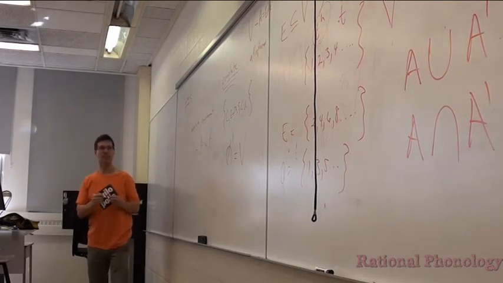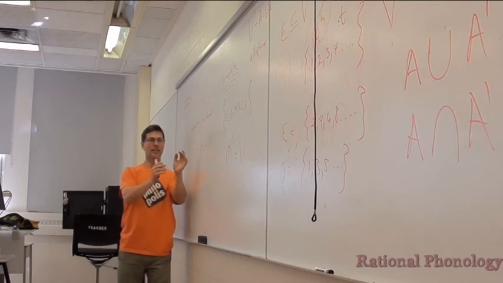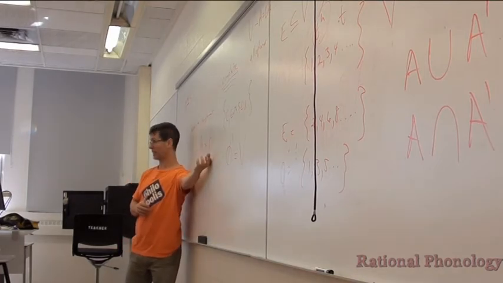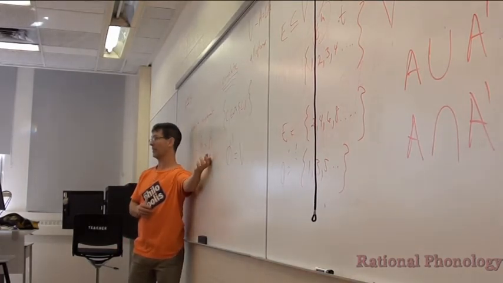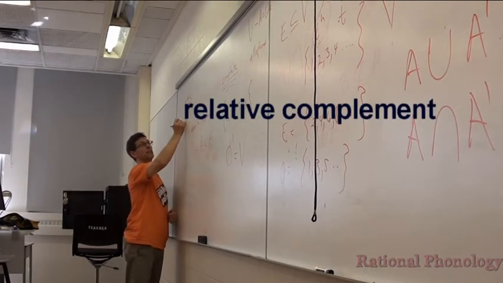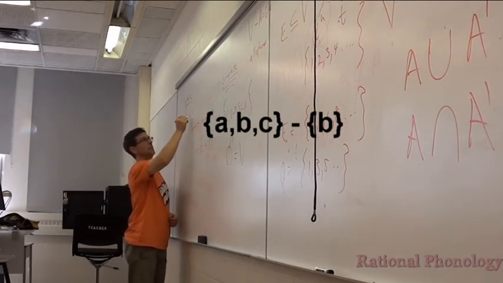Okay? So it actually means the same thing as here. Here's a set of stuff. Take away from that set the members of some other set of stuff, and then you get what's left. Okay? So here what you do is called the relative complement. What you do is you say, if this is a set like A, B, C, let's do the easy case. And we subtract this set.